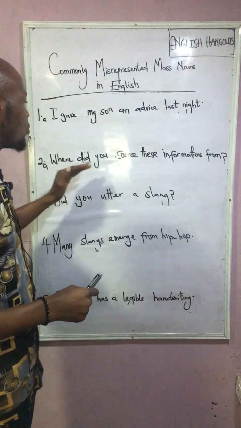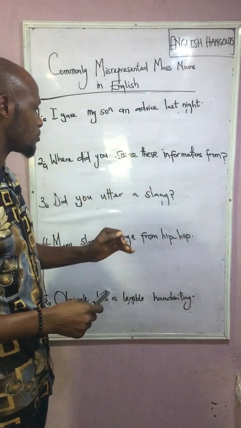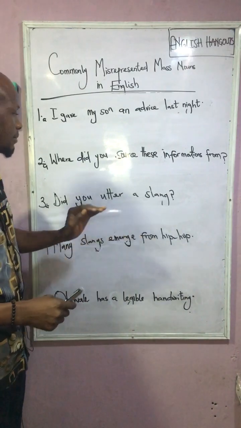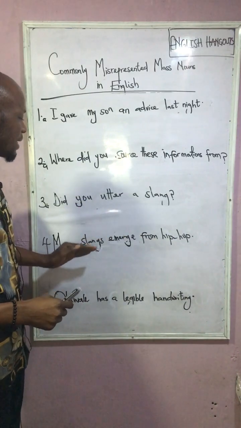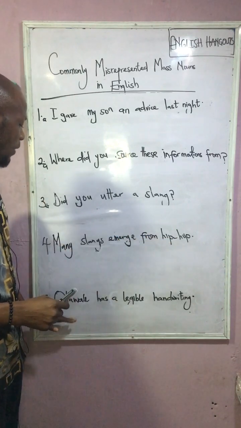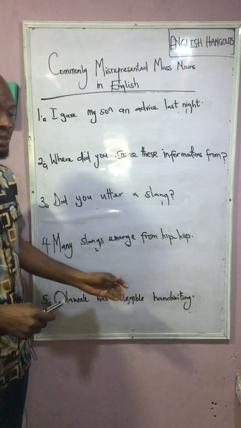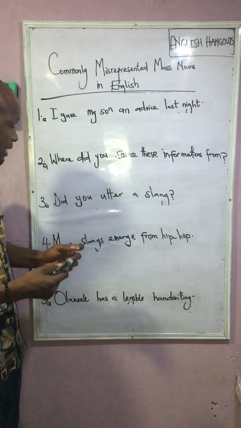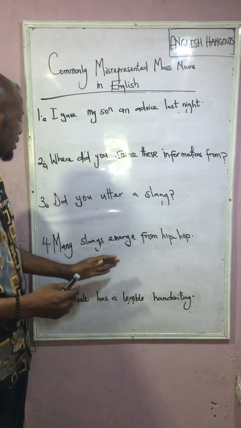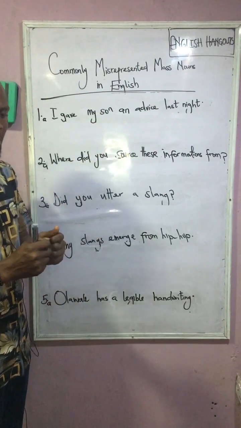Number 2, where did you source these informations from? Number 3, did you utter a slang? Number 4, many slangs emerge from hip hop. Number 5, Olawale has a legible handwriting. All of these expressions on the whiteboard are ungrammatical.